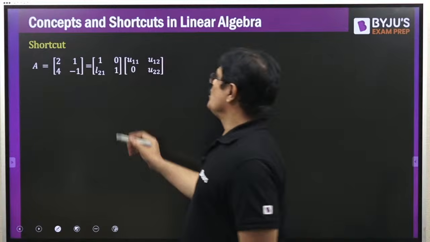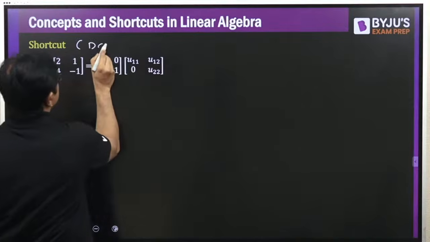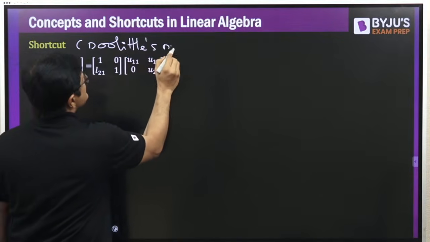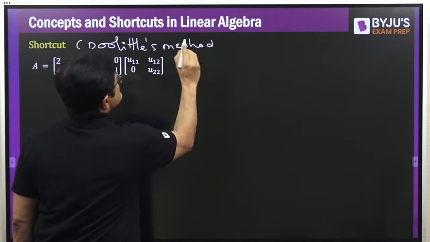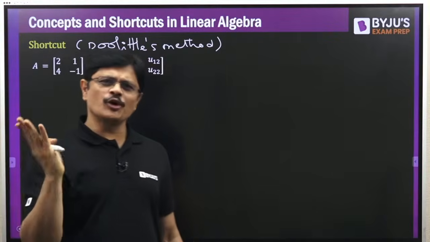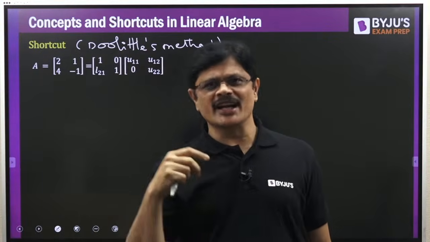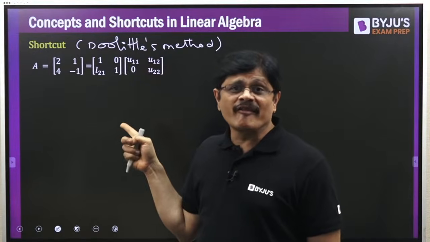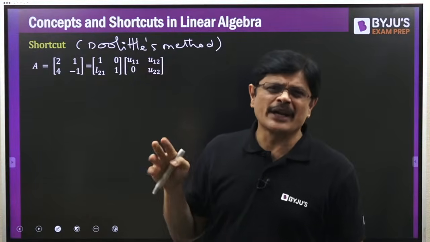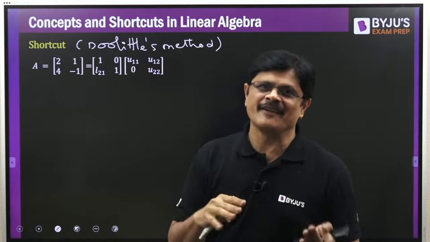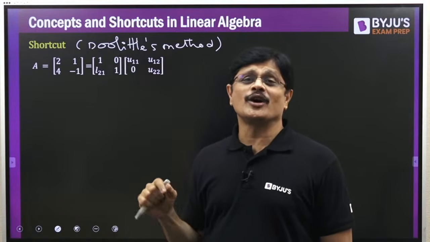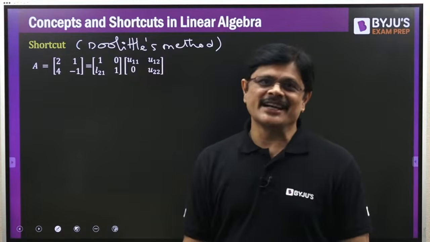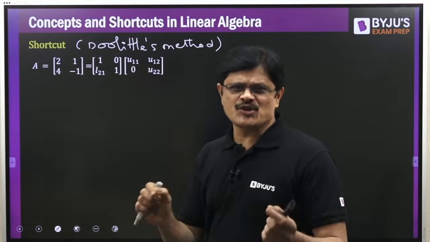This is Dools method. In this, you see, same LU decomposition only. That is, you want to write the matrix as a product of a lower triangular into an upper triangular only. But here, the main diagonal of the lower triangular is 1s, or you can call it a unit lower triangular, for our convenience. And this is called Dools method. Now let us understand this procedure. Even for this, we have a shortcut.